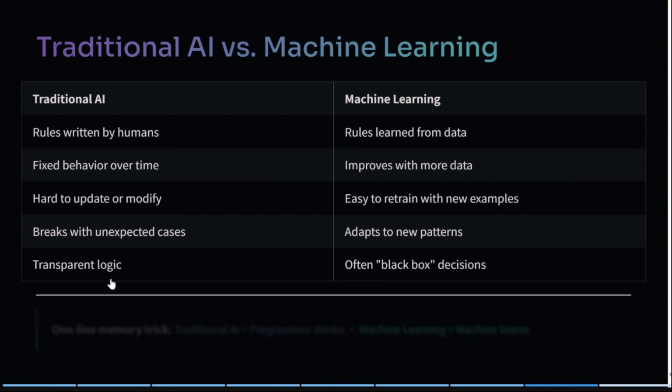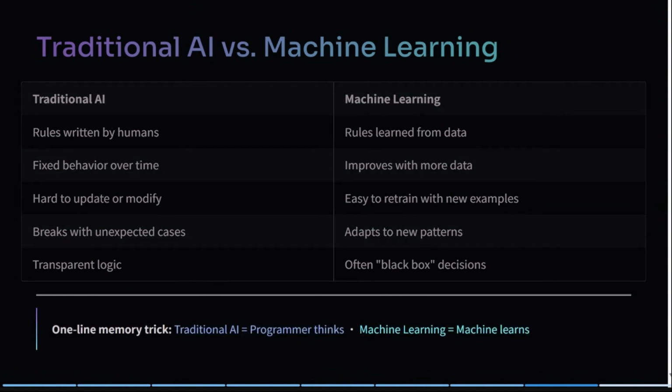Traditional AI has very transparent logic, but in machine learning we have black boxes. We are not sure what will happen in super edge case scenarios or very critical scenarios. Even in normal scenarios, we are not sure, but we are close to the accuracy. It is never 100%, but most of the time we are close to 100% accuracy, right?